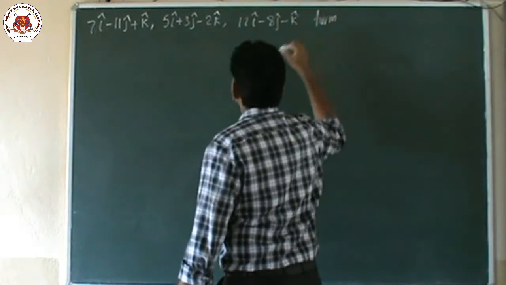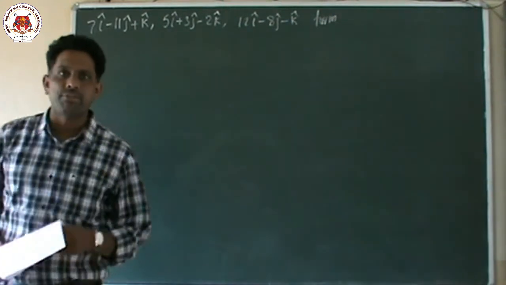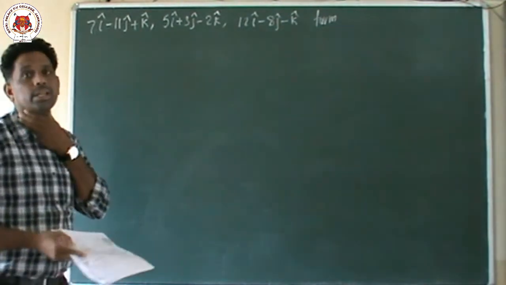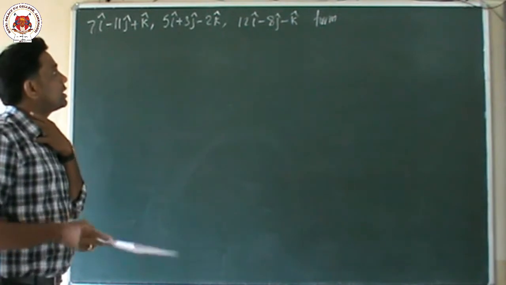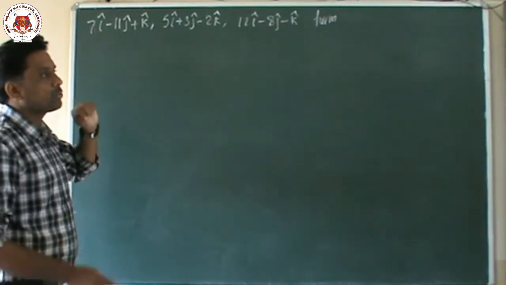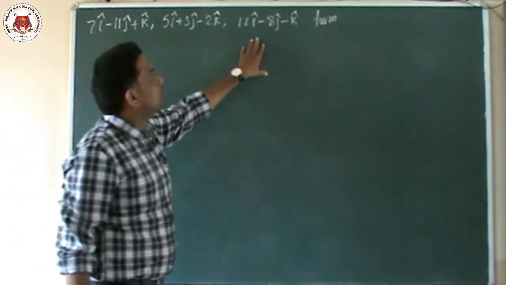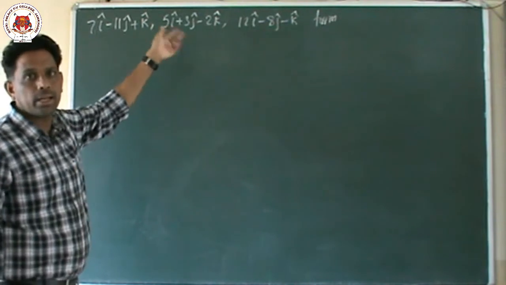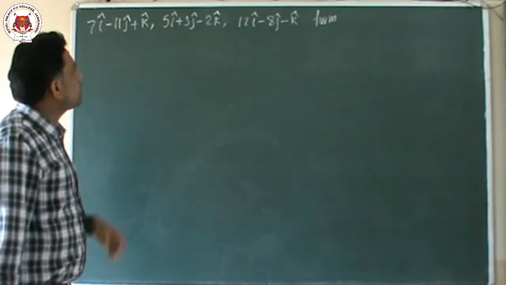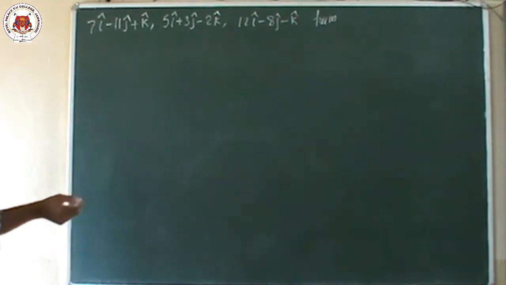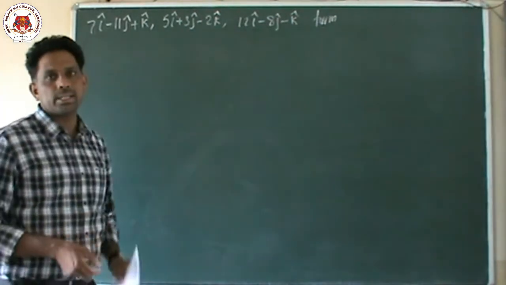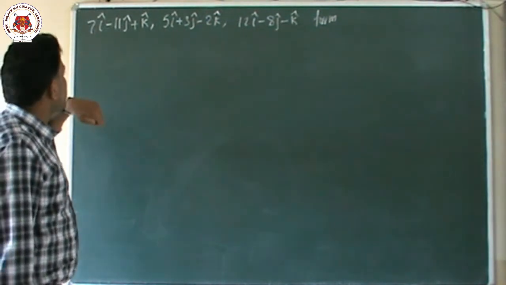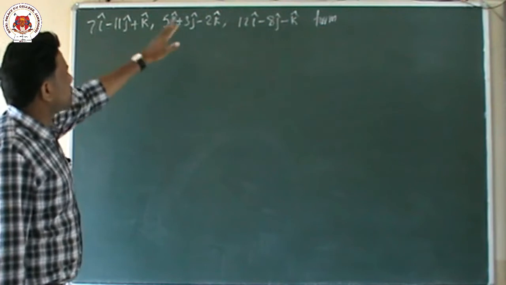This is the question: these 3 vectors form what? He gave the options: equilateral triangle, right angle triangle, isosceles triangle, and collinear. So for finding which type of triangle, we did this problem in yesterday's class also. We have to find the lengths of these sides.